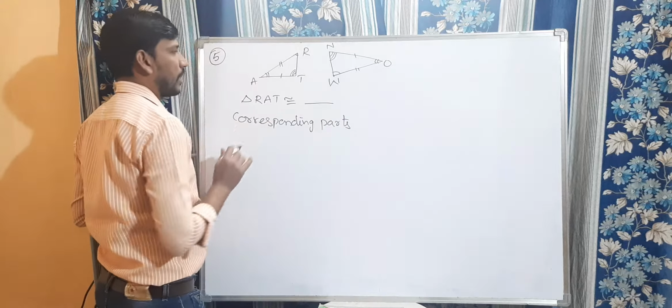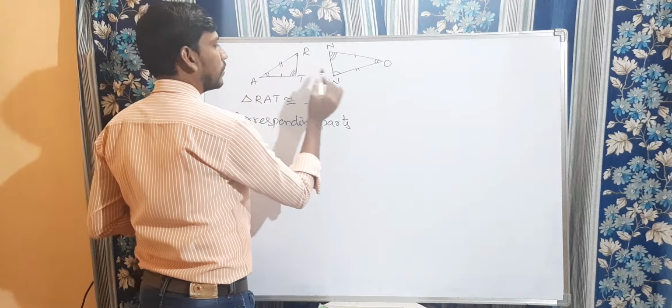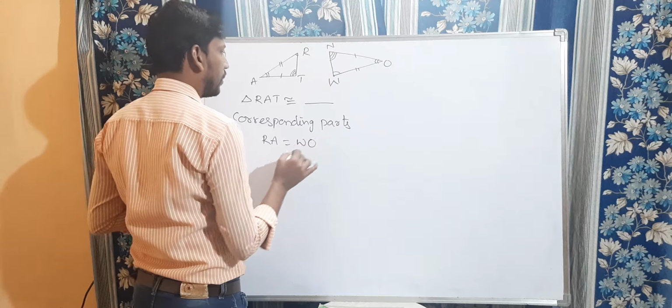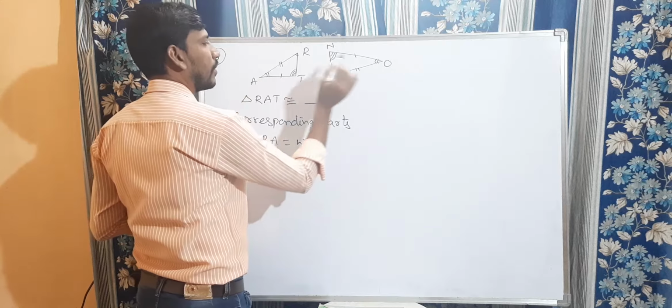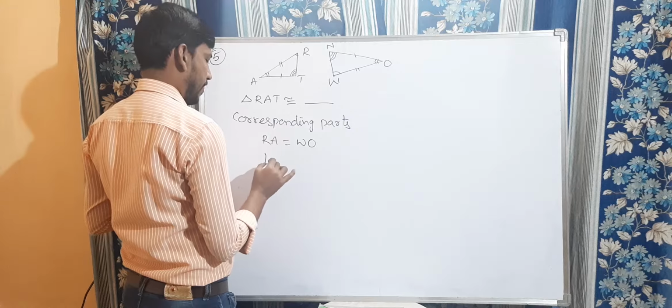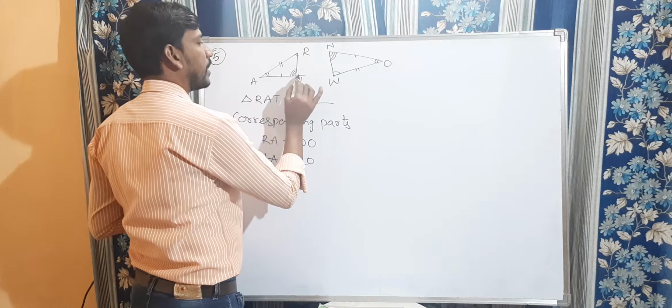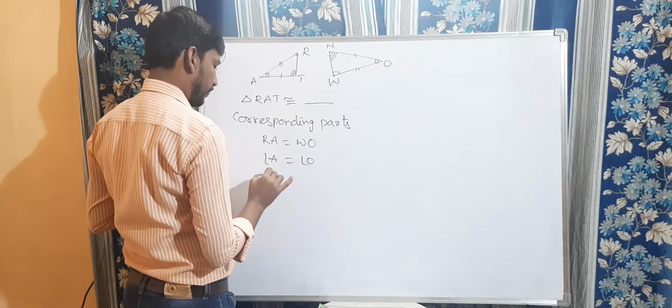Now in RAT, RA is equal to WO, and angle A equal to angle O, right? And as well as AT is equal to OM.